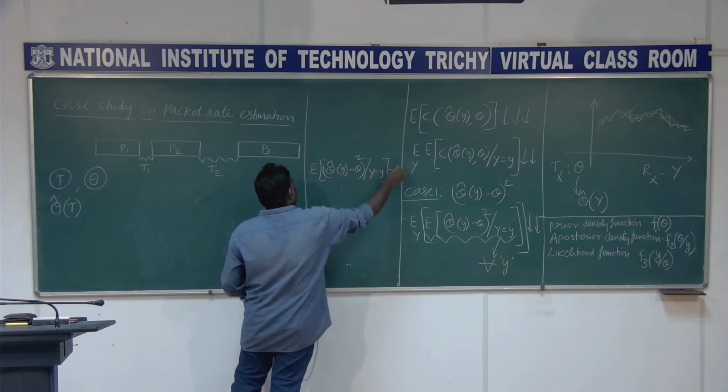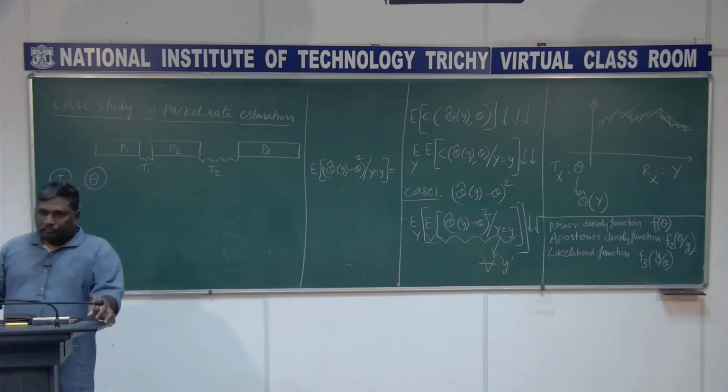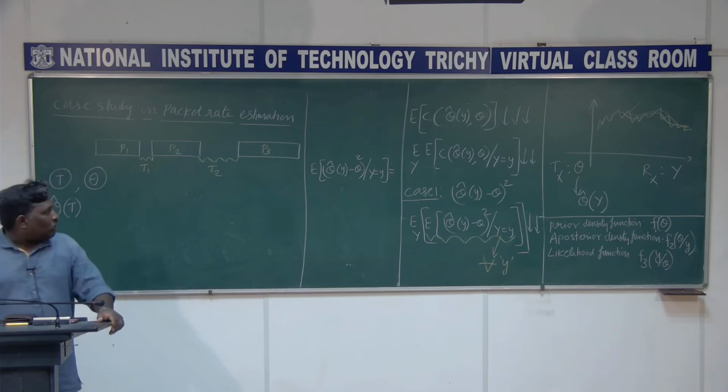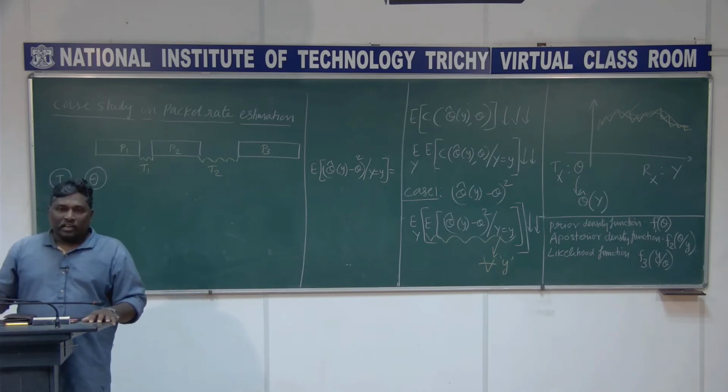This is the function which I want to minimize. So what is it that you actually want? You want the estimate, that is theta cap of y. So I differentiate this with respect to theta cap of y and equate it to 0, and solve for theta cap of y.